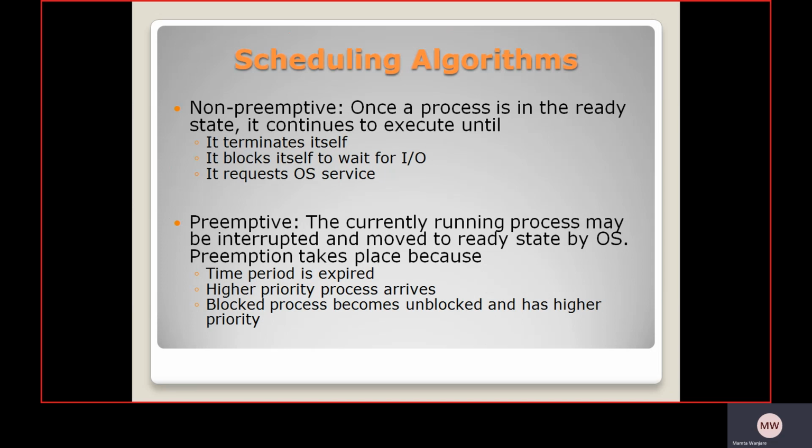And preemptive type scheduling algorithm means the currently running process may be interrupted and moved to the ready state by the operating system. Preemption takes place because the time period has expired, a higher priority process arrives, or a blocked process becomes unblocked and has higher priority.